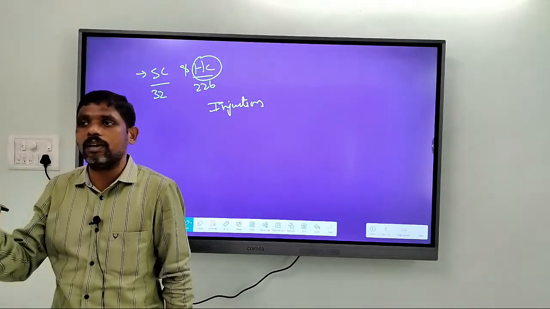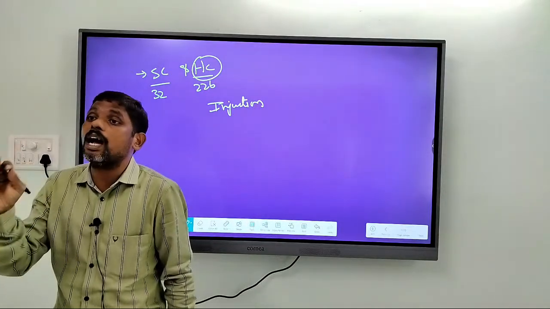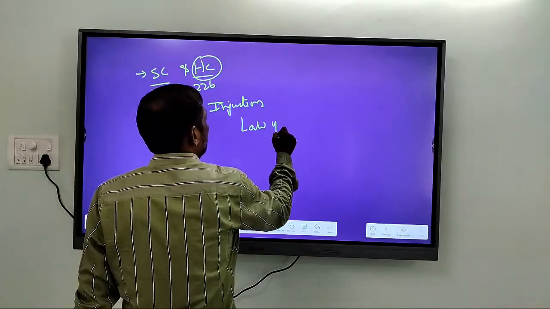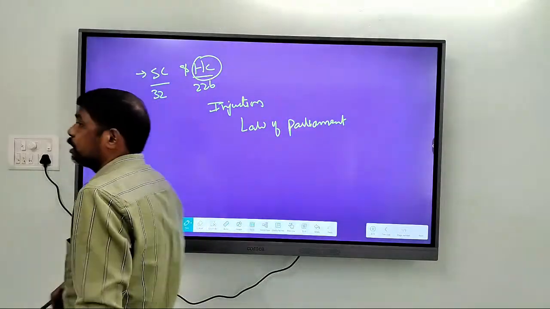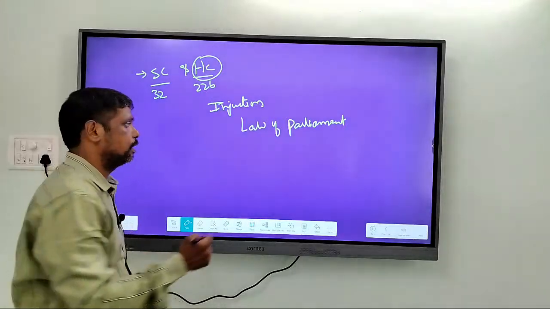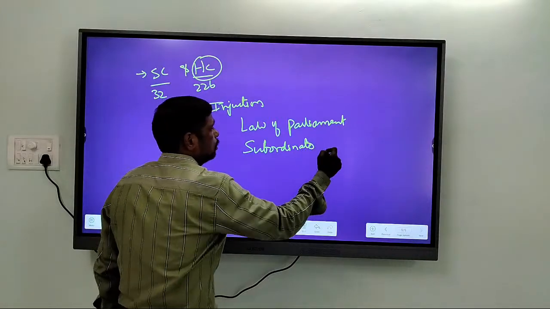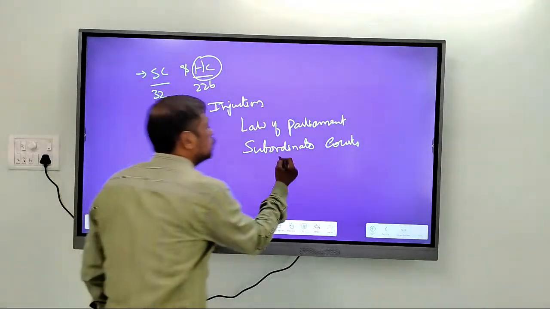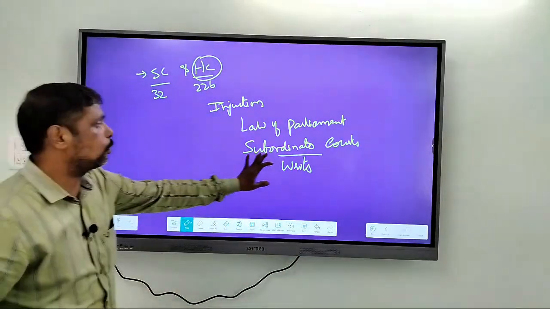Constitutionally they are not given the power to issue writs, but if required by a law of Parliament, these subordinate courts can be empowered to issue writs.